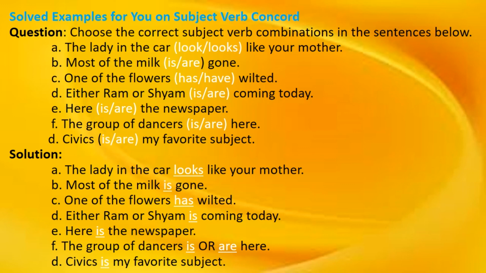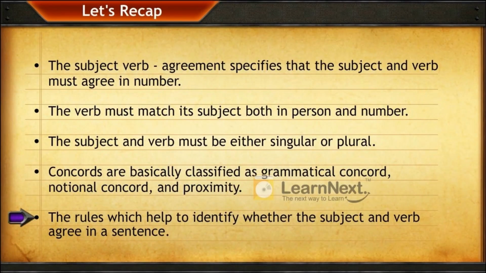Okay, students, I hope you understand this video. Subject agreement is concord: agreement of the verb with the subject. The verb agrees with its subject in number and person. Let's recap. Subject-verb agreement specifies that subject and verb must agree in number. The verb must match its subject both in person and number.